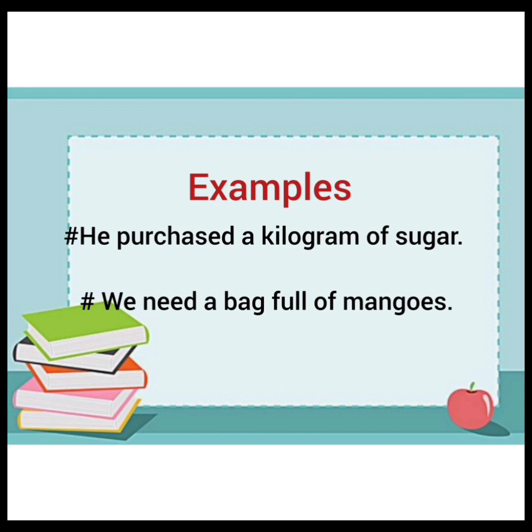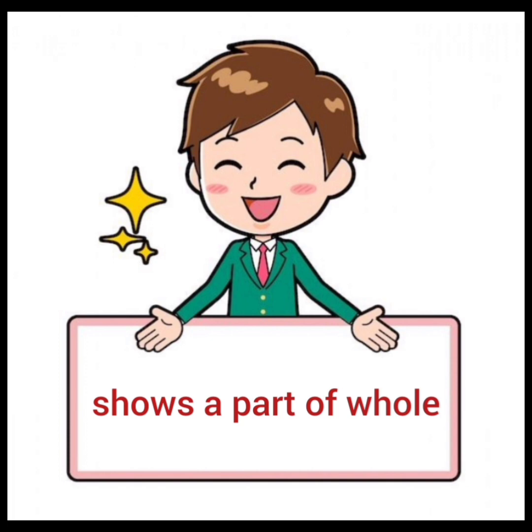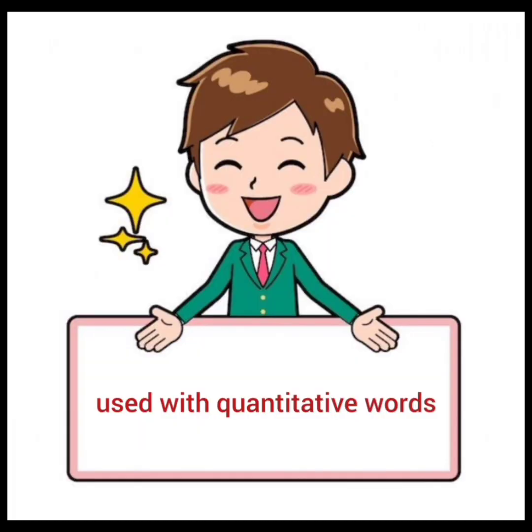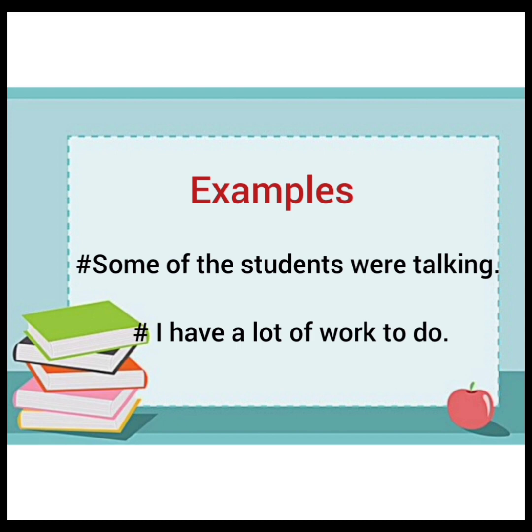Then the next condition is that it shows a part of a whole. He is an active participant of our class. Now class is a whole group and of is used to show a part of it. We need an energetic player of the school. Again, same condition. Then the next one is used with quantitative words. Some of the students were talking. I have a lot of work to do. Now here for quantitative words of is used.